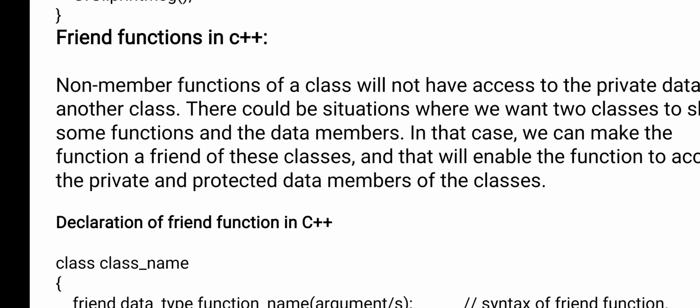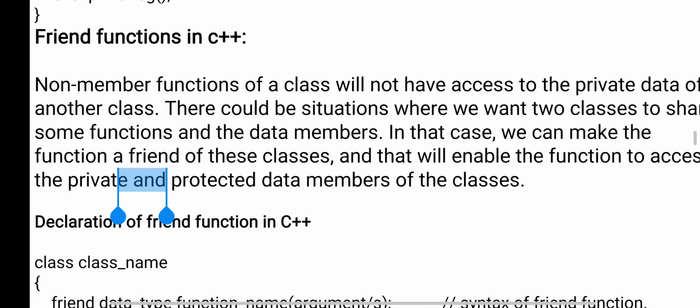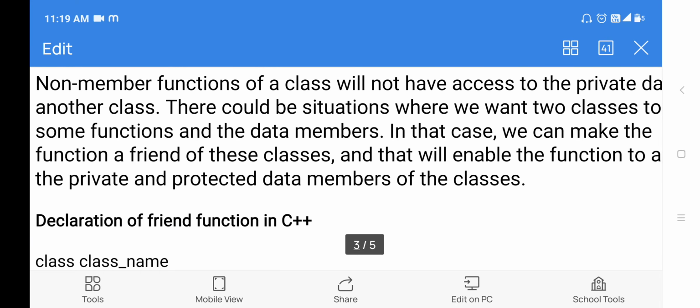Okay, now example, as I already explained, a private member can be accessed inside the class only. But in some situations, if you want to use those methods or variables outside the class, or more than one class wants to use those private members, then you can use the private property by using a friend function in C++. See here, one definition I have given: a non-member function of a class will not have access to the private data of another class.